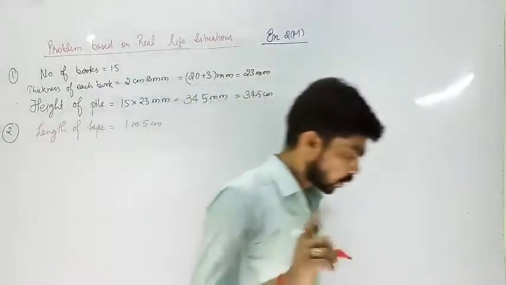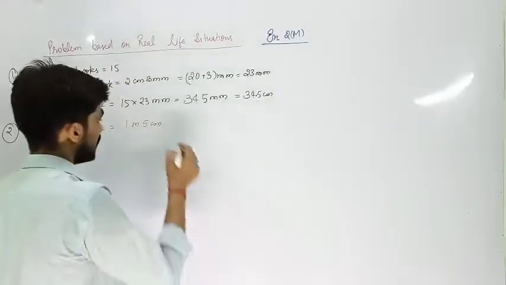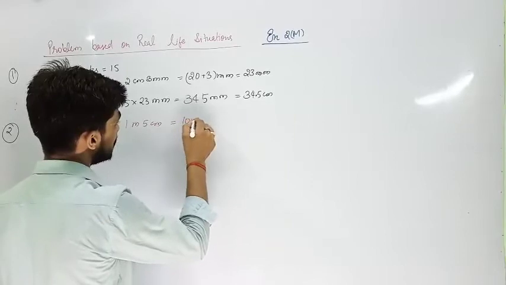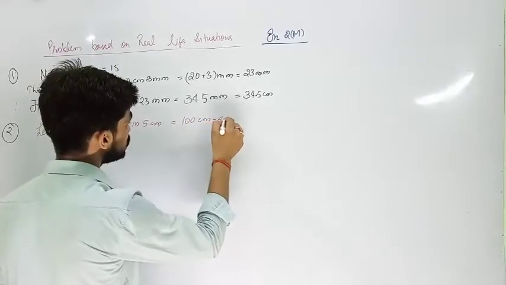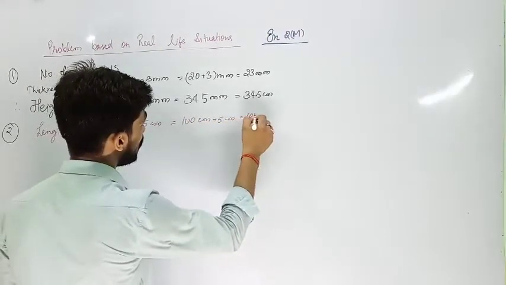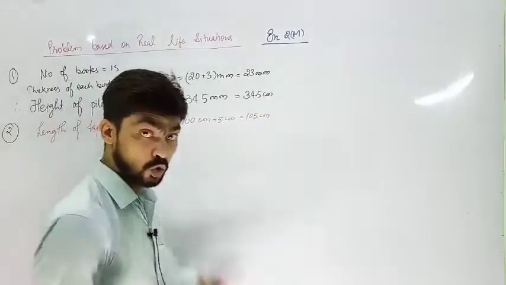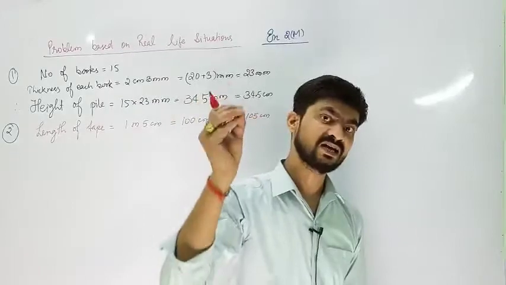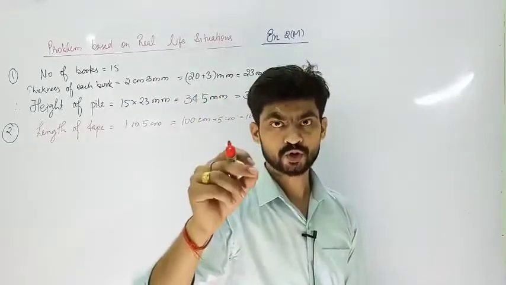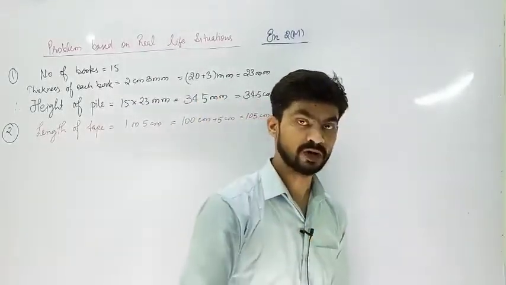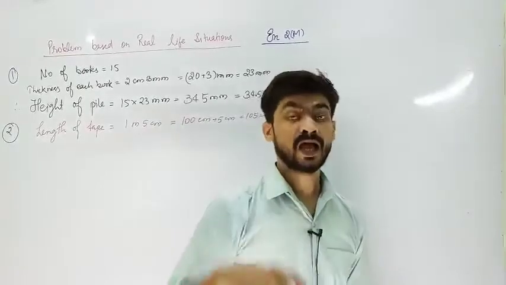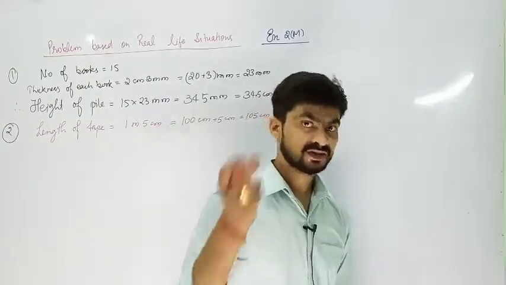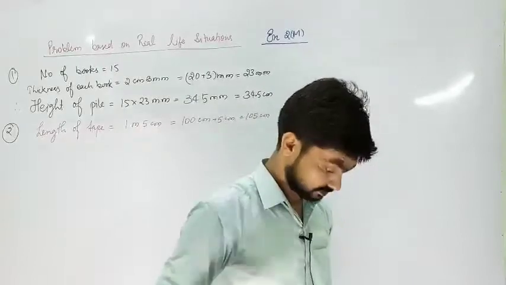Correct or not? 1 meter 5 centimeter. You know 1 meter is 100 centimeter plus 5 centimeter, that is 105 centimeter. I told you to keep both in the same unit, and it is better to change the greater one to a smaller one. And in order to change the greater one to a smaller one, we need to multiply. And by which number do we multiply? For that, see the previous video.